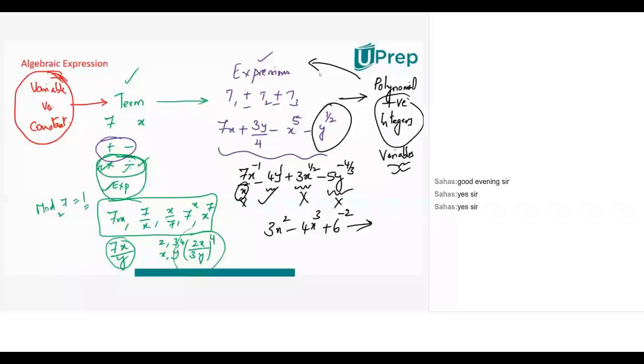All right, Arnav, can you tell me a polynomial which is not an expression? Sir, 9. Only the number 9? Yes, sir. 9 is a polynomial, I agree with you. But do you think it's not an expression? Sir, it is not an expression. Why? Sir, because an expression is separated by an operation. 9 plus 0x.